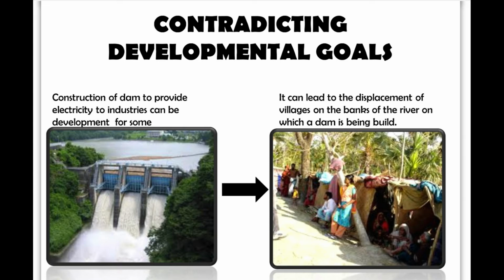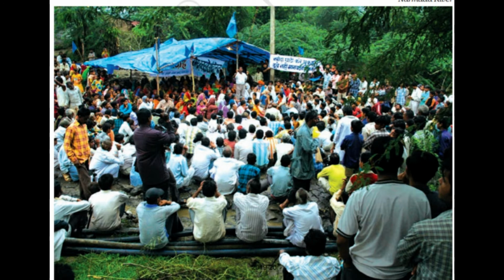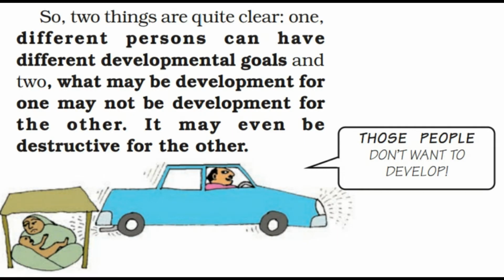So it is development to have electricity with the construction of a dam, but it is not development for those people who are suffering, because they are displaced from their area to another area due to the construction of the dam. So what may be development for one may not be development for another.